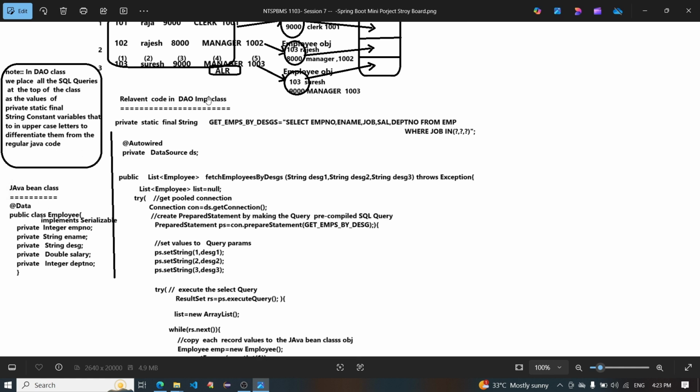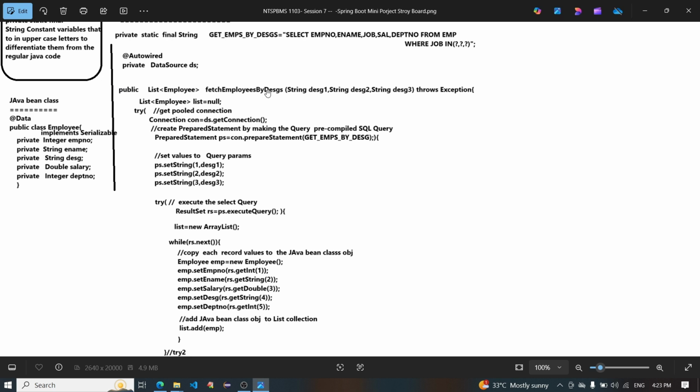The relevant code in the DAO implementation class: private static final String GET_EMPS_BY_DESIGNATION equals select empno, ename, job, sal, deptno from emp where job in (?, ?, ?). Then @Autowired private DataSource ds, and public List<Employee> fetchEmpsByDesignation(String designation1, String designation2, String designation3) throws Exception. List<Employee> list equals null. In a try block, Connection con equals ds.getConnection(), and create a PreparedStatement by making the query precompiled: PreparedStatement ps equals con.prepareStatement(GET_EMPS_BY_DESIGNATION).